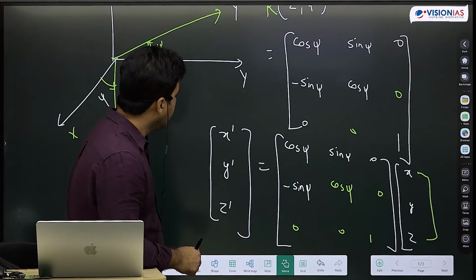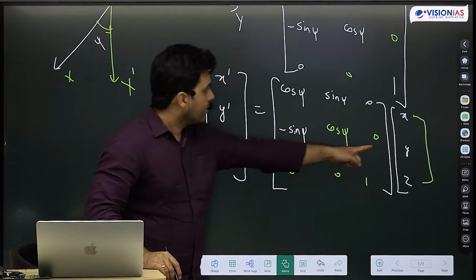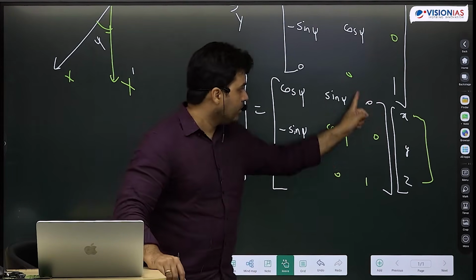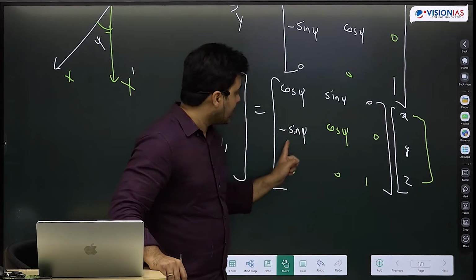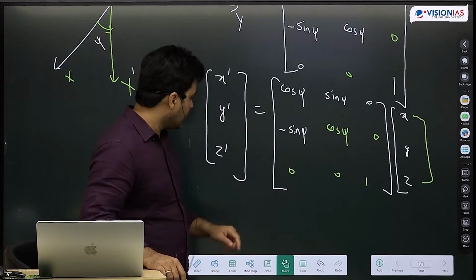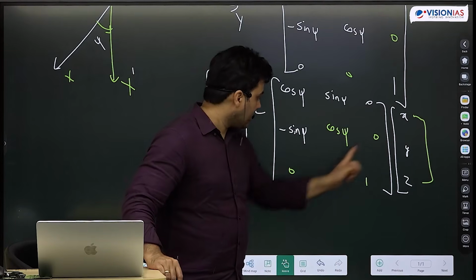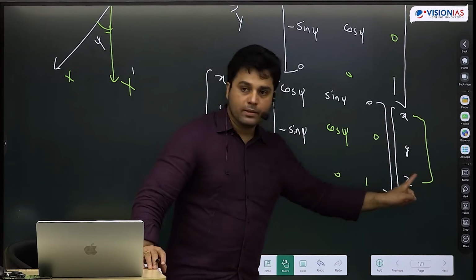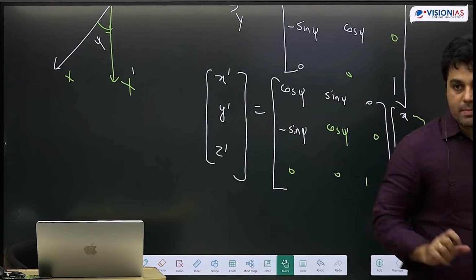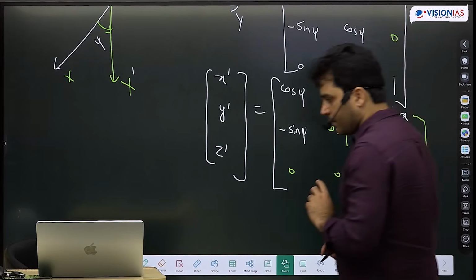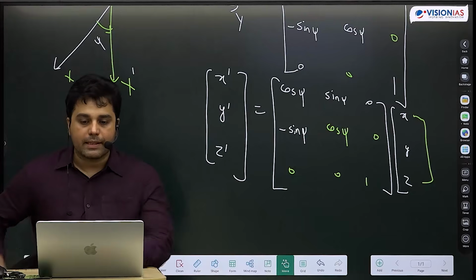Now confirm it yourself. x dash will be x cos psi plus y sin psi plus z into 0, right? y dash will be minus x sin psi plus y cos psi plus z into 0. And z dash will be 0 into x, 0 into y, and 1 into z, so z dash will be z. So in this very special case, this is how your rotation matrix will look. And any vector will follow the same transformation rule. That is my definition of a vector in a 3-dimensional basis.